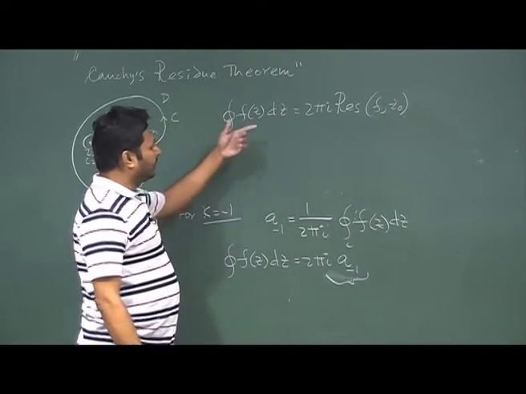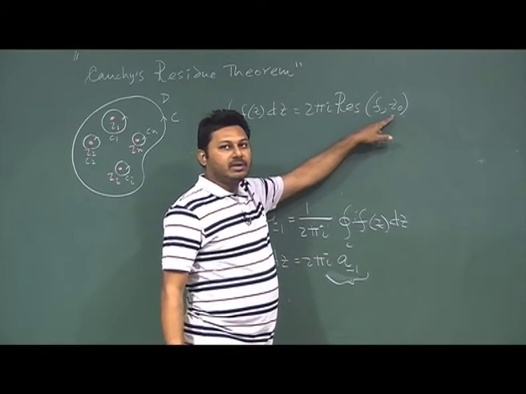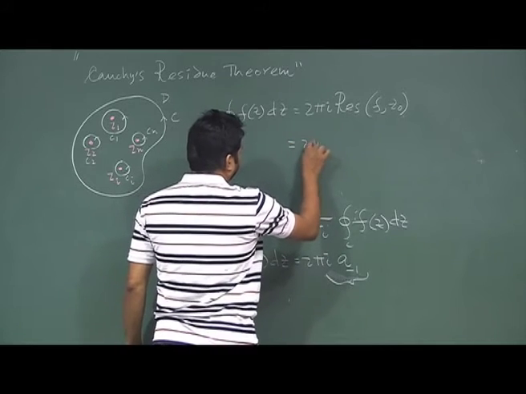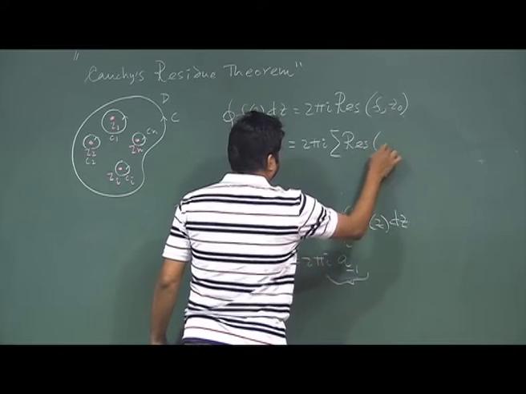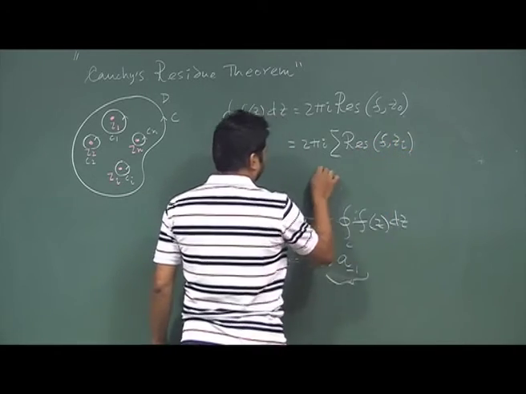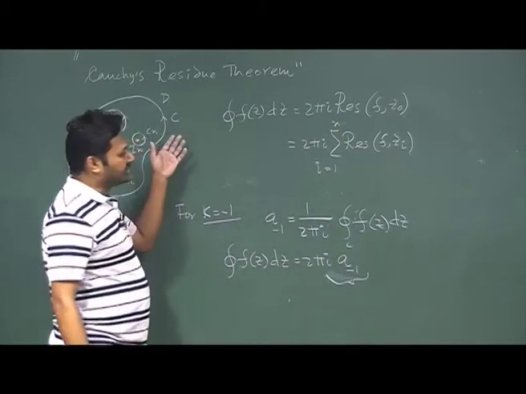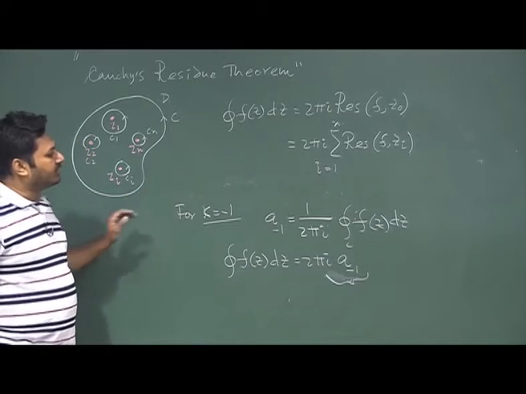Now, if instead of one singularity I have many singularities, then this will be a sum: 2 pi i times the sum over the residues of f at z i, i from 1 to n, which is essentially the expression that I wrote just a few minutes ago.